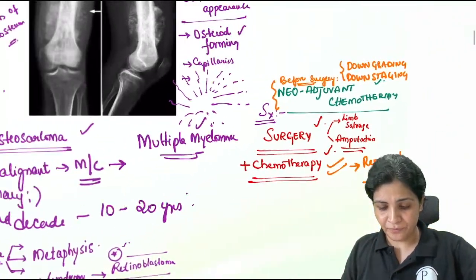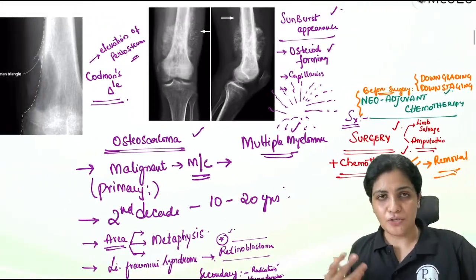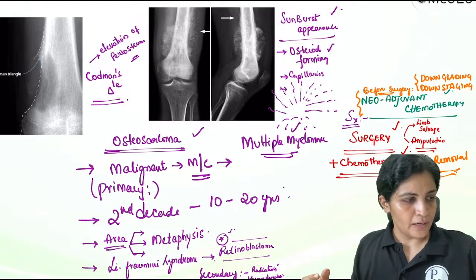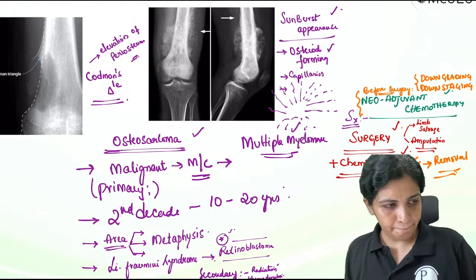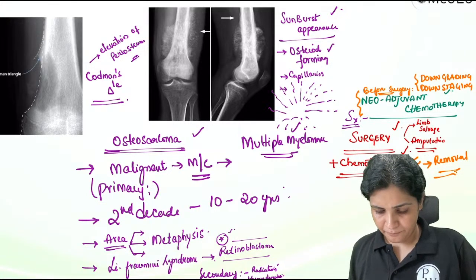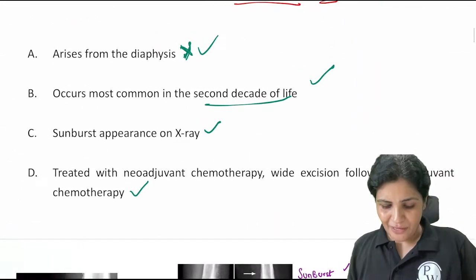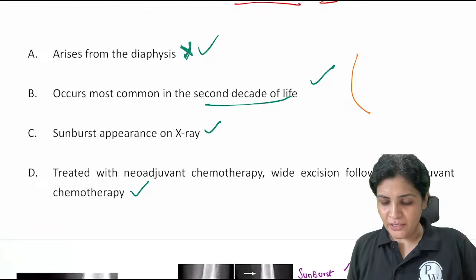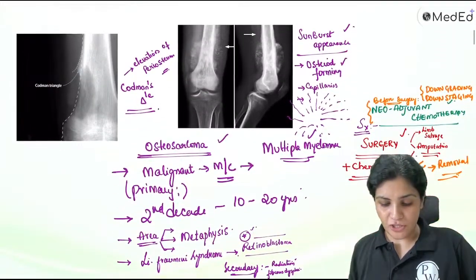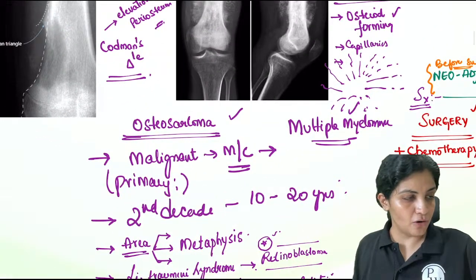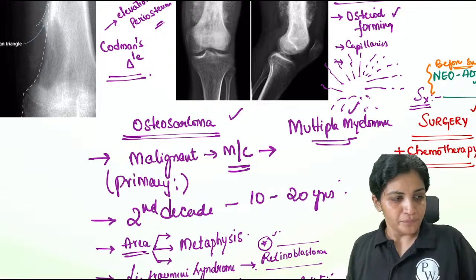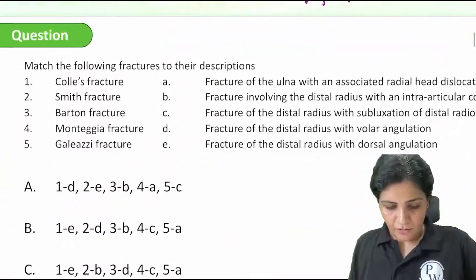Understood? So that is regarding your osteosarcoma. Clear? So we have completed all the points. Fine. Is it clear? Osteosarcoma, any other point we have missed out or any doubts regarding this? Okay, clear.